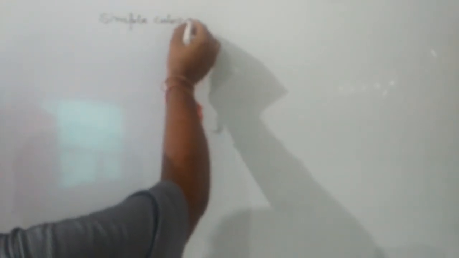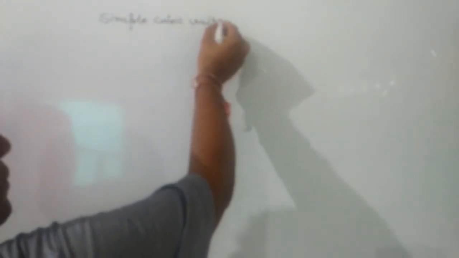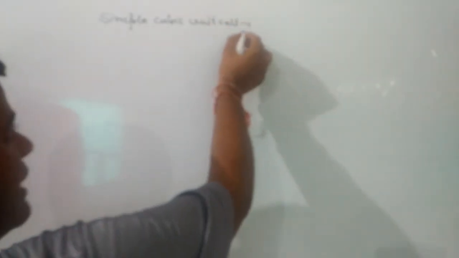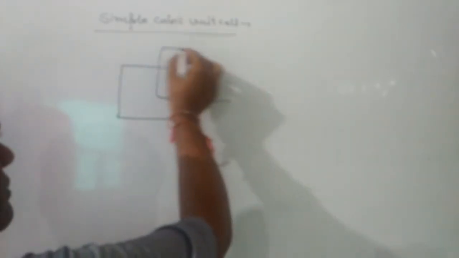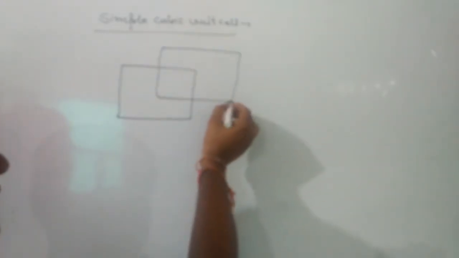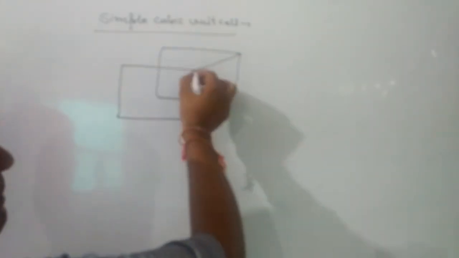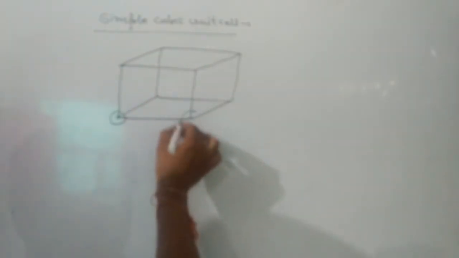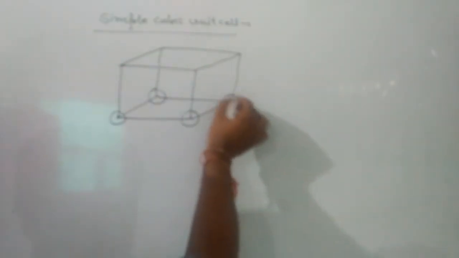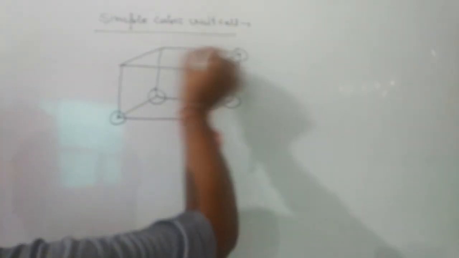Simple cubic unit cell. As from the name we are getting an impression, simple cubic unit cell. In this type of unit cell, the particles are present only at corners of the cube.